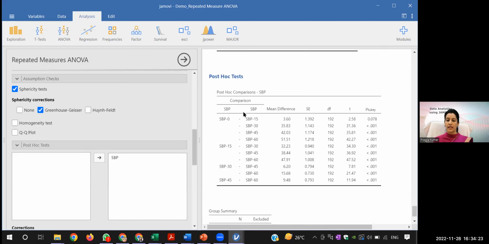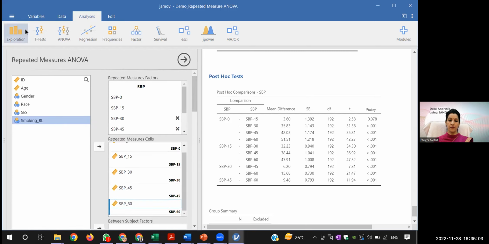So now, again, the same which we used to do the post hoc of ANOVA. How to read it? The first row tells you the mean difference between SBP 0 and 15 minutes. The second row, SBP 0 and 30 minutes, SBP 0 and 45 minutes, and then SBP 0 and 60 minutes. Then 15 and 30, 15 and 45, 15 and 60, and likewise. It gives you the mean difference, standard error, degrees of freedom, T value, and the P value of Tukey's correction. But that's not descriptive.